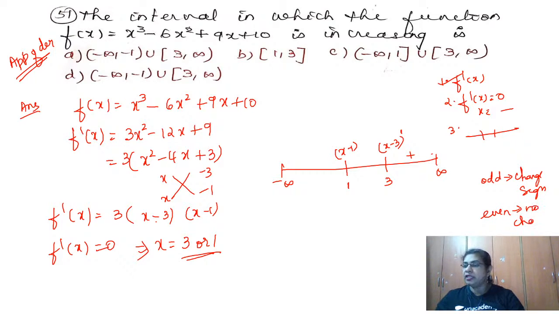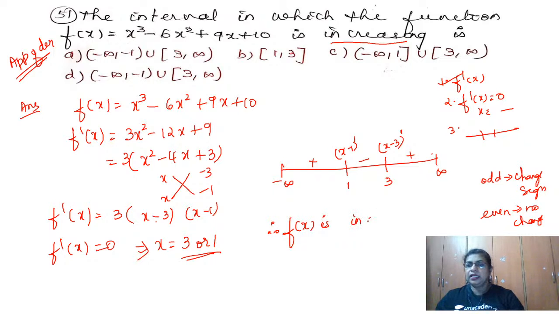Okay, so understand this much. Now come to this first one, the power is an odd number, so I have to change the sign. So plus will become minus. Again the power is 1, an odd number, so minus will become plus. The interval where you got plus, that is increasing, and the interval where you got minus, that is decreasing. What is asked here? It could be strictly increasing or strictly decreasing, but the question here is increasing. So therefore f of x is increasing.